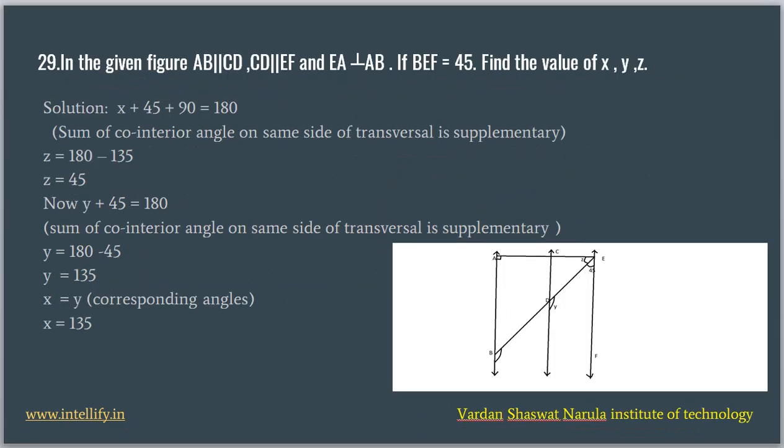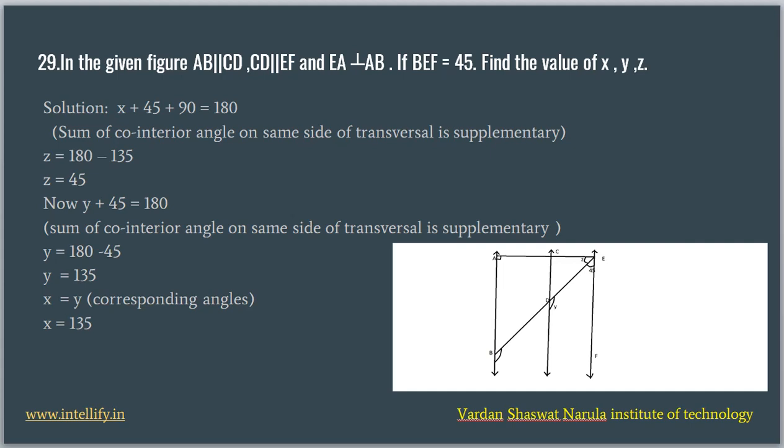Next question. We have in the figure, AB is parallel to CD, CD is parallel to EF, and EA is perpendicular to AB. If angle BEF = 45°, we need to find the values of x, y and z. For AB and EF, this line AE is a transversal.